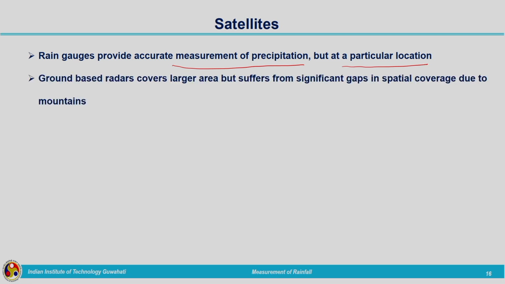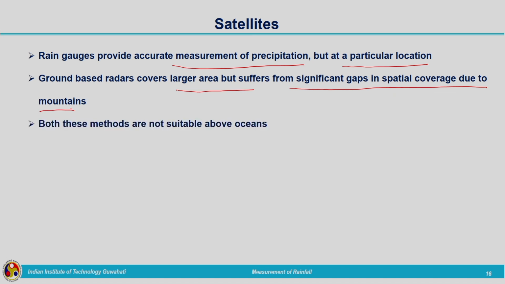Ground based radars cover a larger area, but suffer from significant gaps in spatial coverage due to mountains. If mountains or hills are present in between, it will affect the data. Both these methods are not suitable above oceans. You can imagine how it will work; the installation of a rain gauge is not possible. But if we mount a radar on a satellite, we can get the rainfall for that particular area, whether there is a mountain or an ocean, it does not matter.